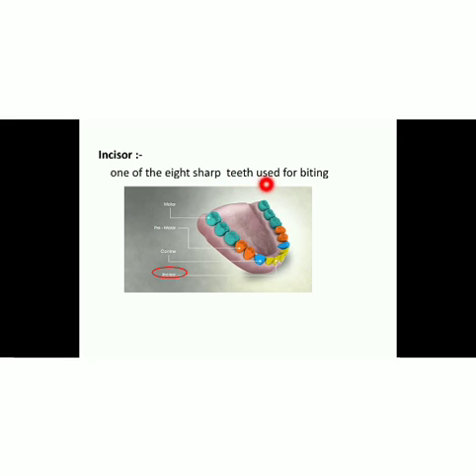The very first word for today is incisor. Incisor. It is one of the 8 sharp teeth used for biting. In this picture you can see the first 4 teeth. These are known as incisors. In the same manner, the upper jaw has 4 incisors, so in total we have 8 incisors. These are the teeth which are used for biting.